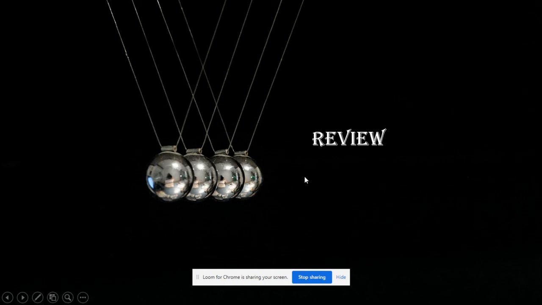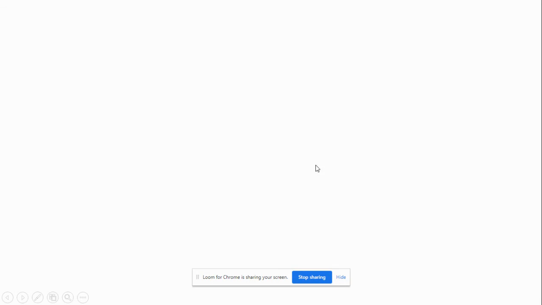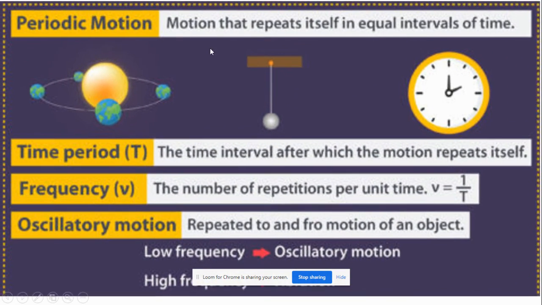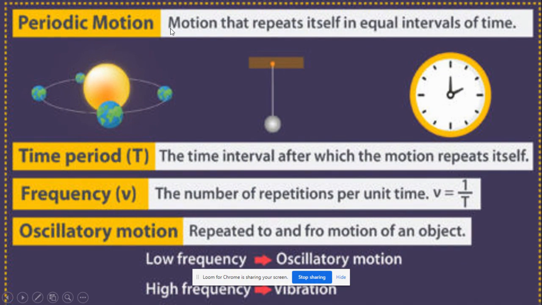So next we have a short review of the previous slides. So far we have seen the periodic motion. The periodic motion is the one that repeats itself in equal intervals of time. These are the examples I have already mentioned. The time period is the time interval after which the motion repeats itself, that is time period capital T. Then the frequency nu, nu is equal to 1 by T.